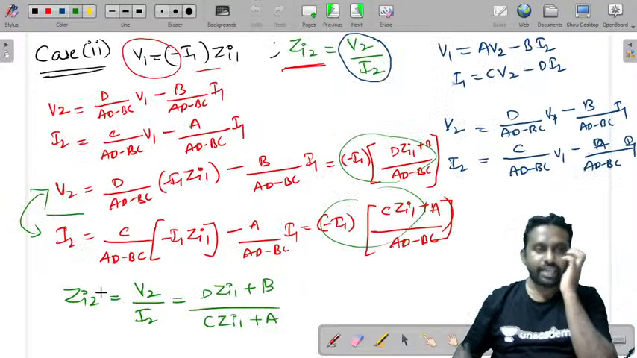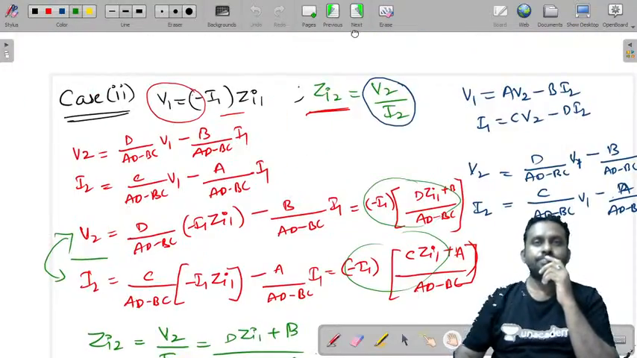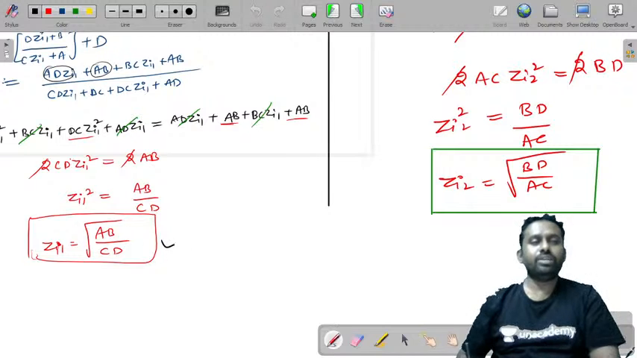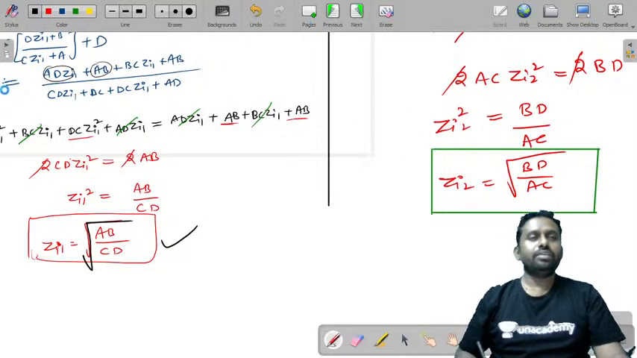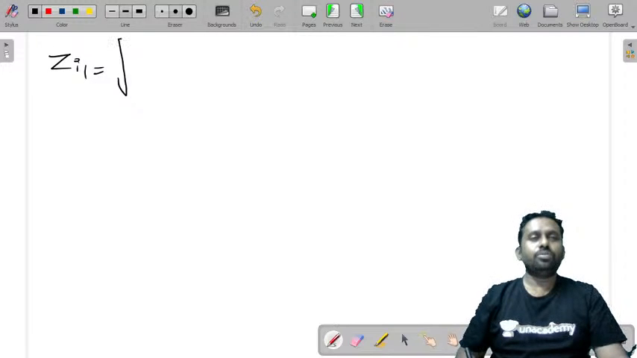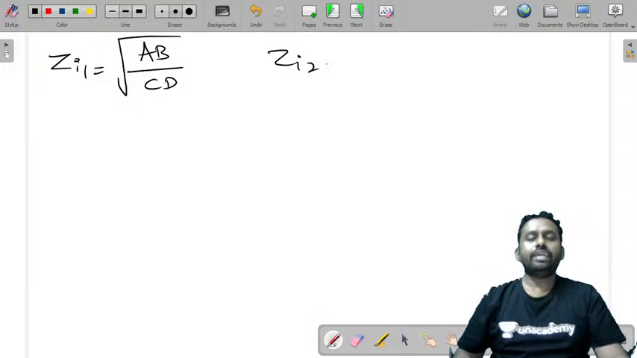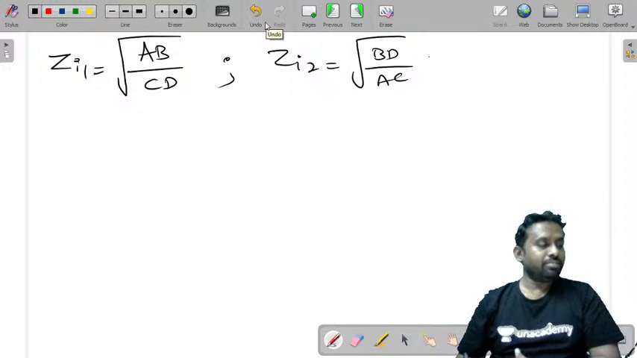We have also got ZI1 here. So ZI1 is equal to root AB by CD. ZI2 is equal to root BD by AC. So just write down them. ZI1 is equal to root AB by CD. Is it right? Yes, it is right. Next ZI2 is equal to root BD by AC. So these are the two image parameters in terms of ABCD parameters.